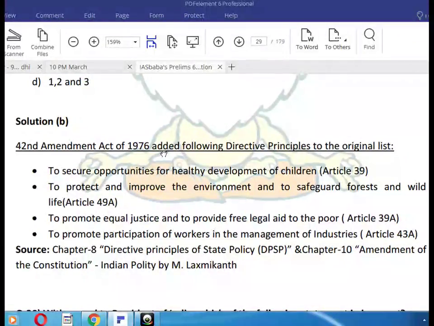The 42nd Amendment Act 1976 added the following directive principles to the original list: to secure opportunities for healthy development of children, Article 39; to protect and improve the environment and safeguard forest and wildlife, Article 49A; to promote equal justice and provide free legal aid to the poor, Article 39A; to promote participation of workers in the management of industries, Article 43A.